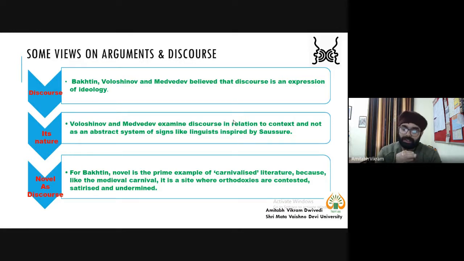Now, particularly because I know that most of you have taken a novel as a work, you need to consider the novel as a discourse. So the novel is not for some pleasure reading here, but the novel is a discourse. And for Bakhtin, the novel is the prime example of carnivalized literature. This is a term given by Mikhail Bakhtin, carnivalized.